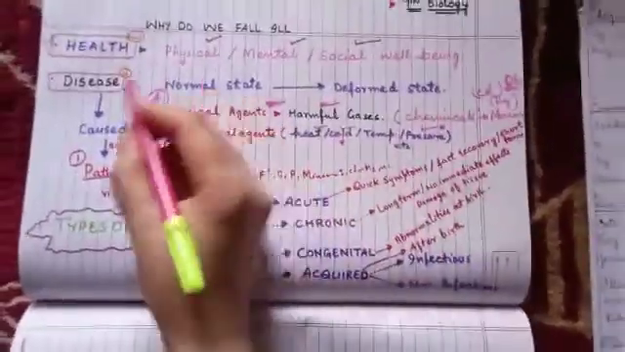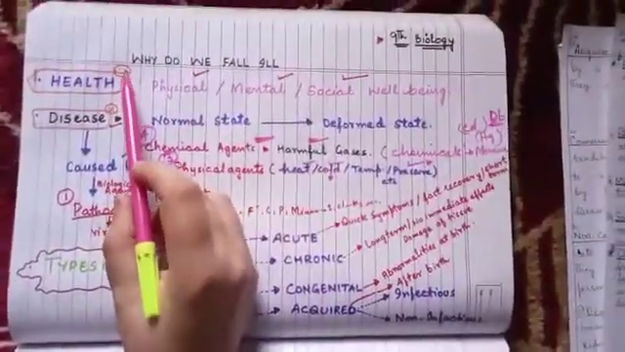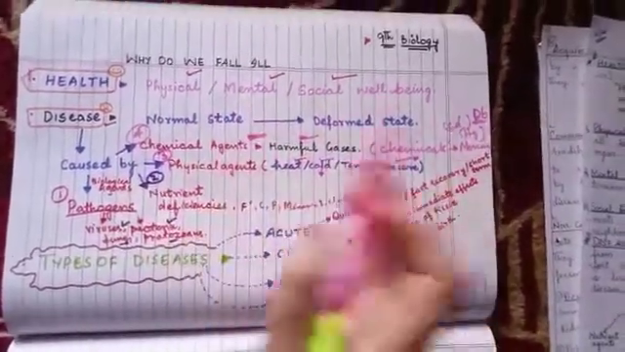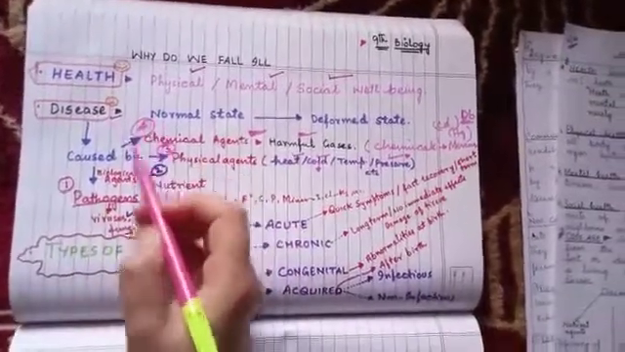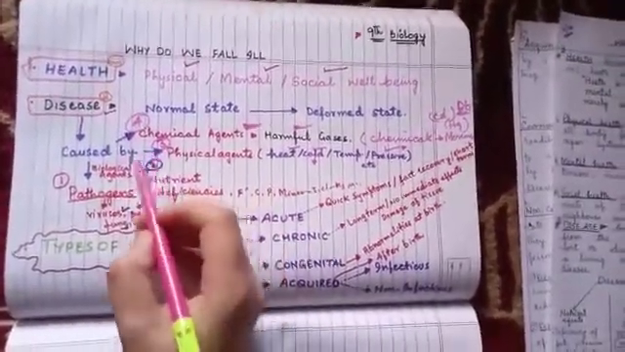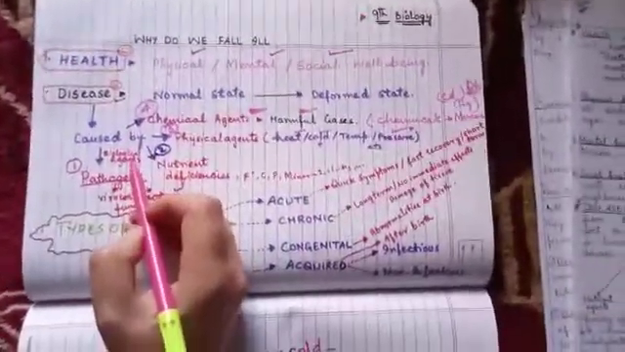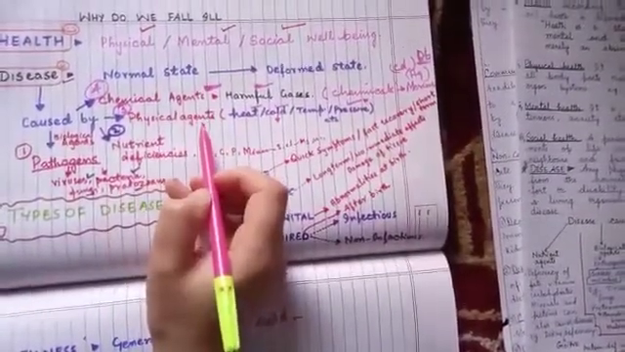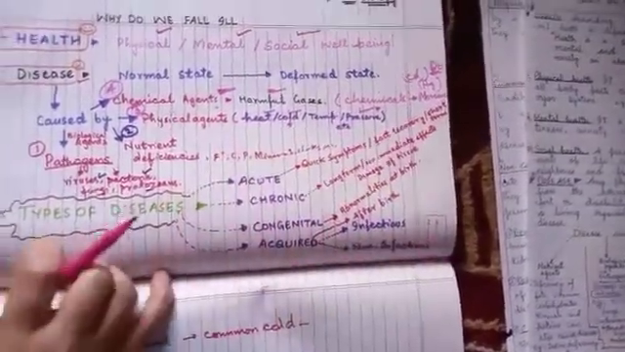So let me recapitulate. We first learned about health, that's physical, mental, social well-being of a person, and not merely the absence of a disease. Then we came across what is disease, what is illness, and then what were the causative agents of the diseases. There were biological agents or pathogens, there were nutrient deficiencies, there were physical agents present in our environment, and there were the chemical agents.